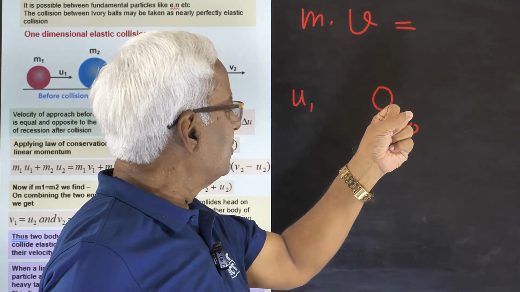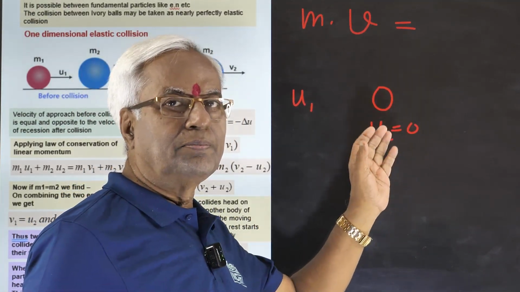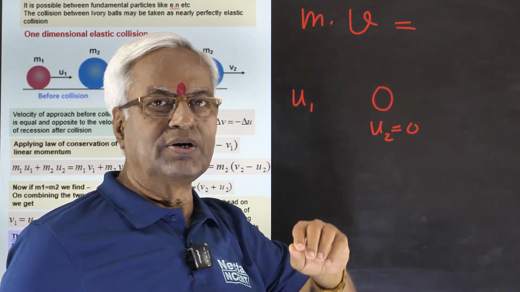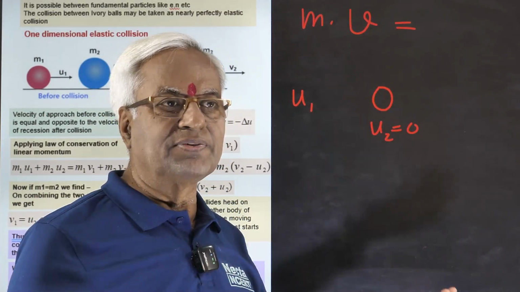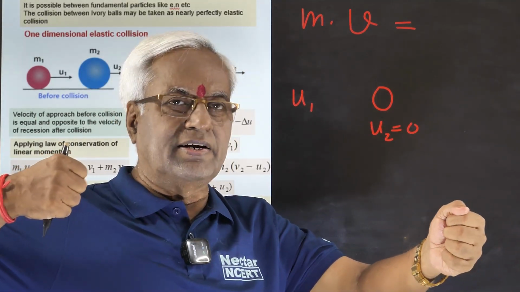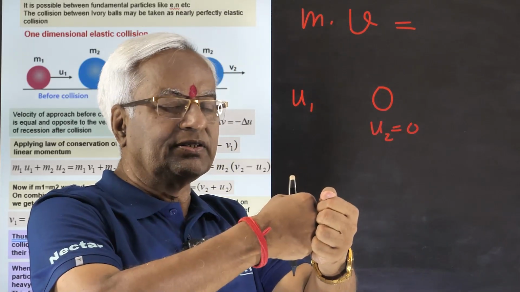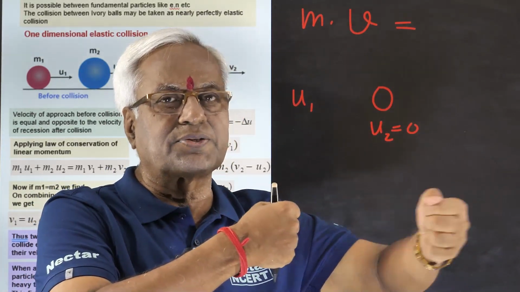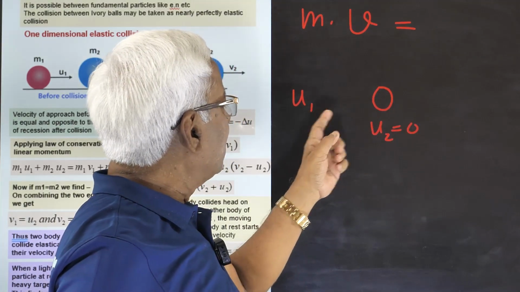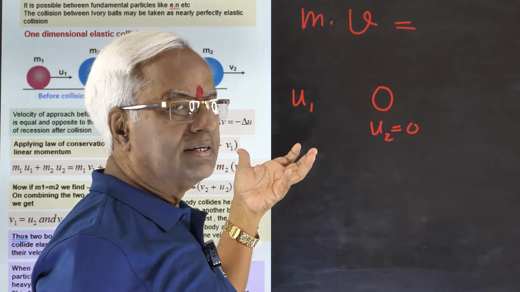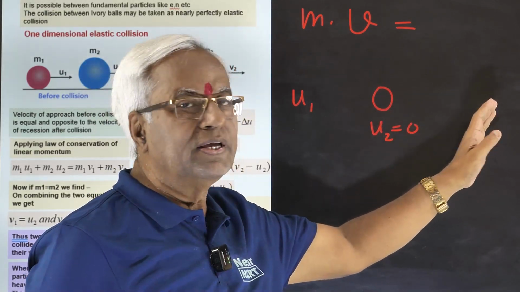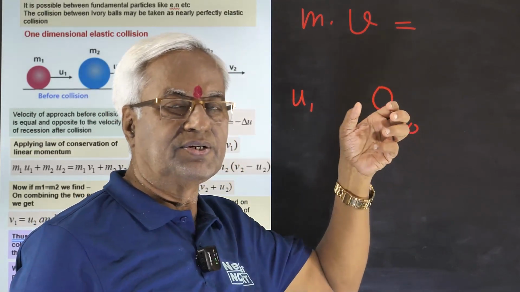The first body will stop and second body will start moving with the velocity u1 because they have exactly exchanged the velocity. Like you just hit one ball with the other. This will gain the same momentum as it had. So in this case, one was at rest, other came and hit, the second starts moving, first comes to rest.